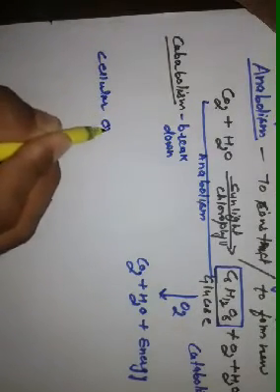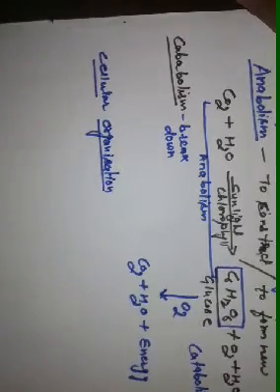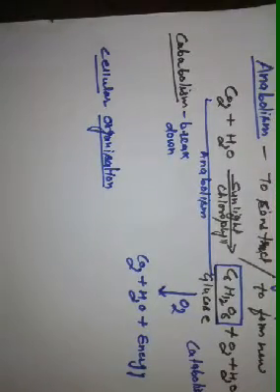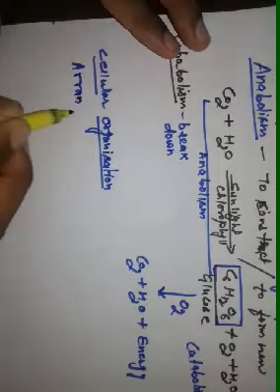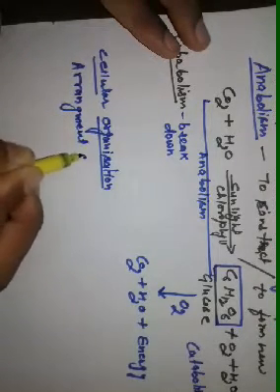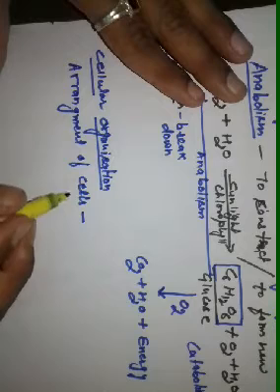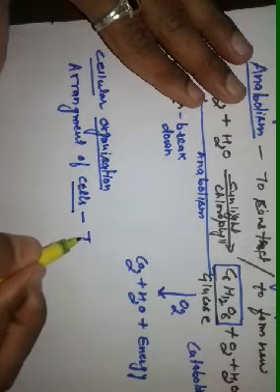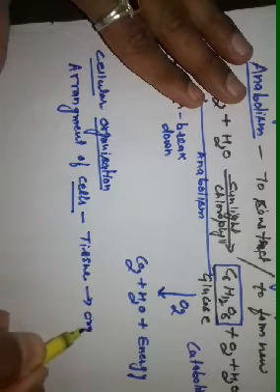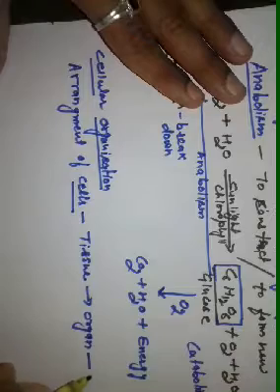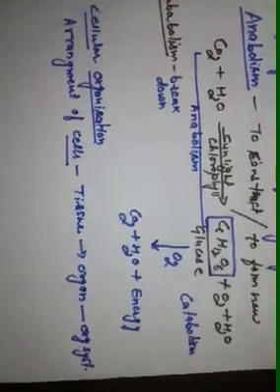What is the meaning of cellular organization? Cellular organization means arrangement of cells. Arrangement of cells is called cellular organization. A number of cells arrange and form tissue, a number of tissues arrange and form an organ, and a number of organs arrange and form an organ system.